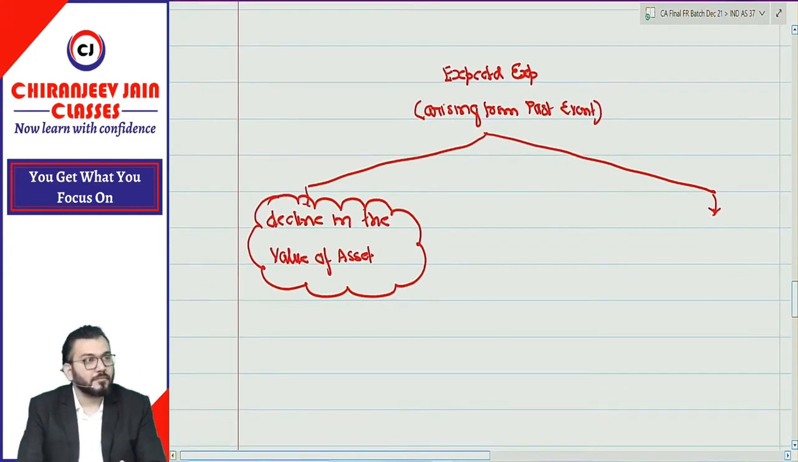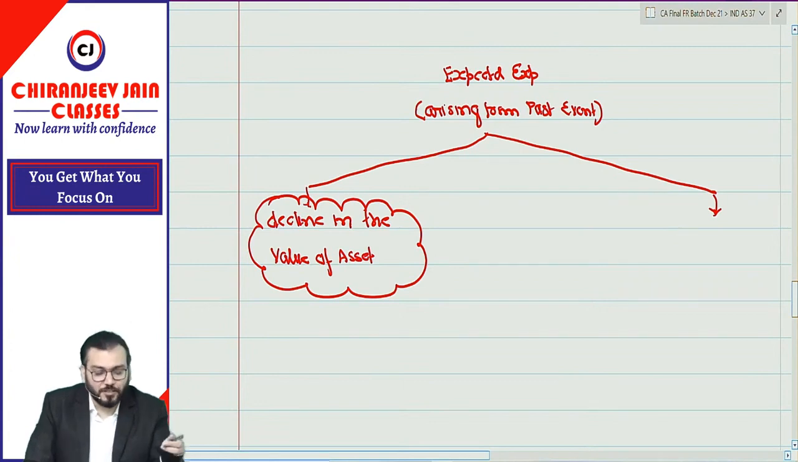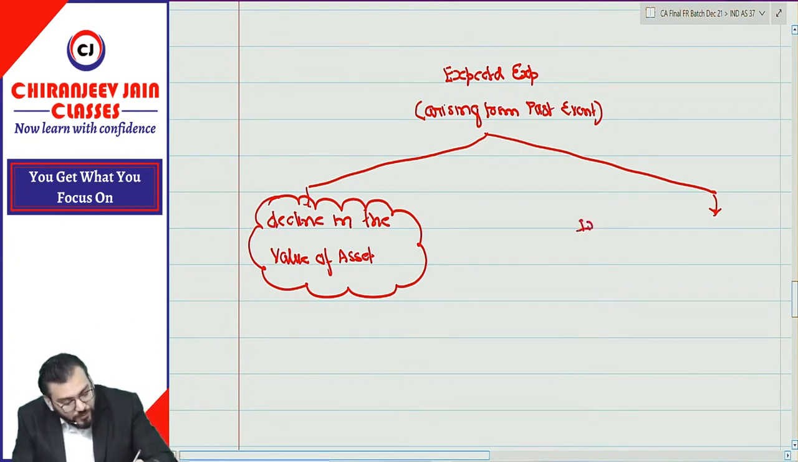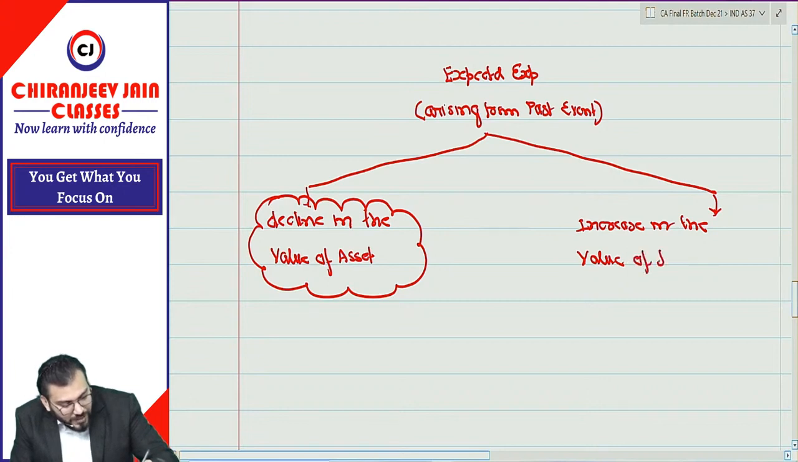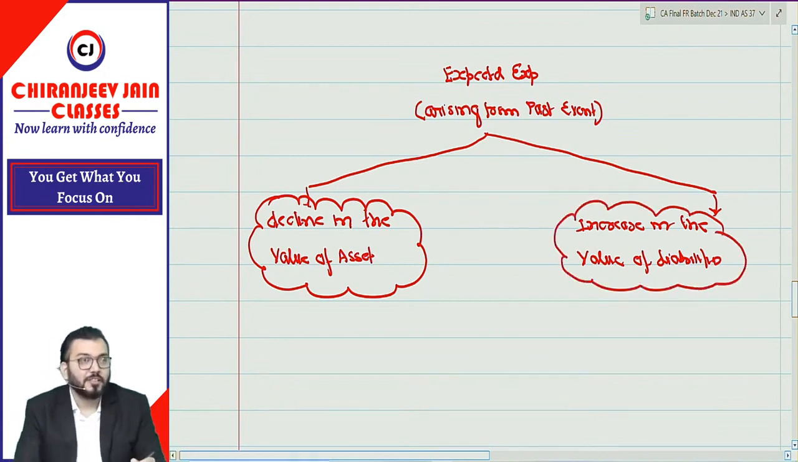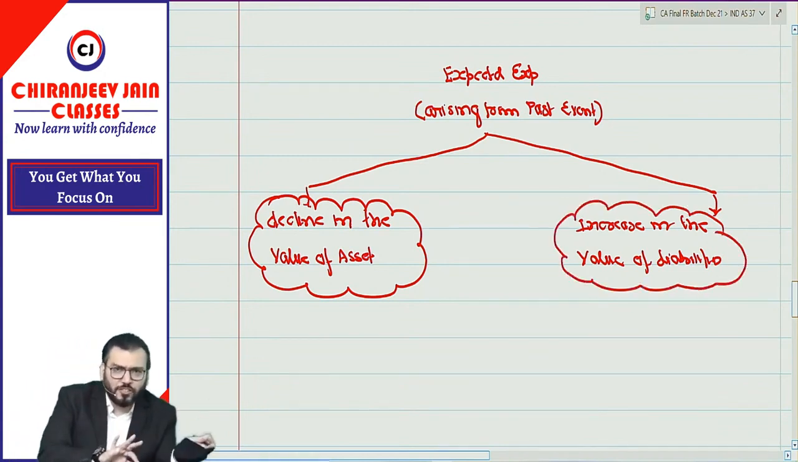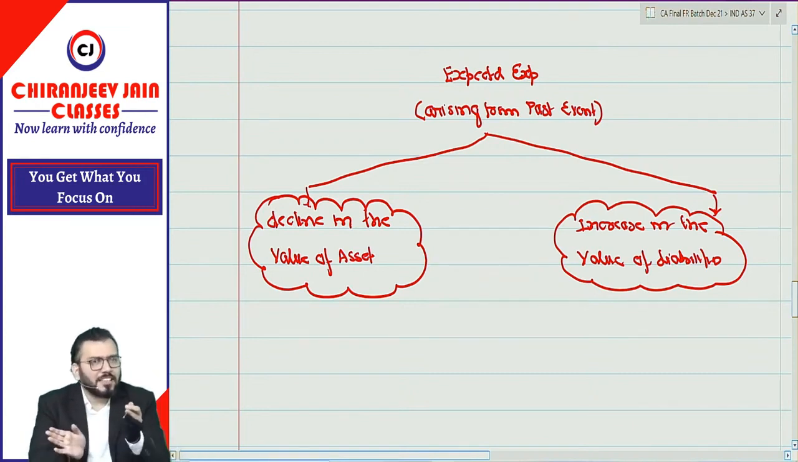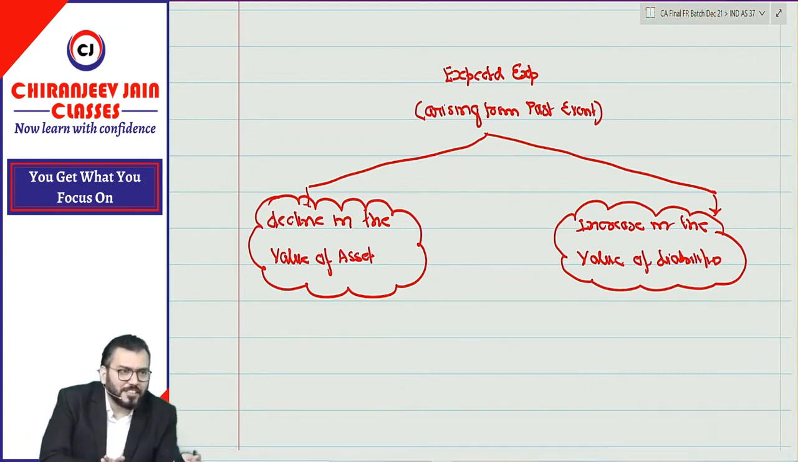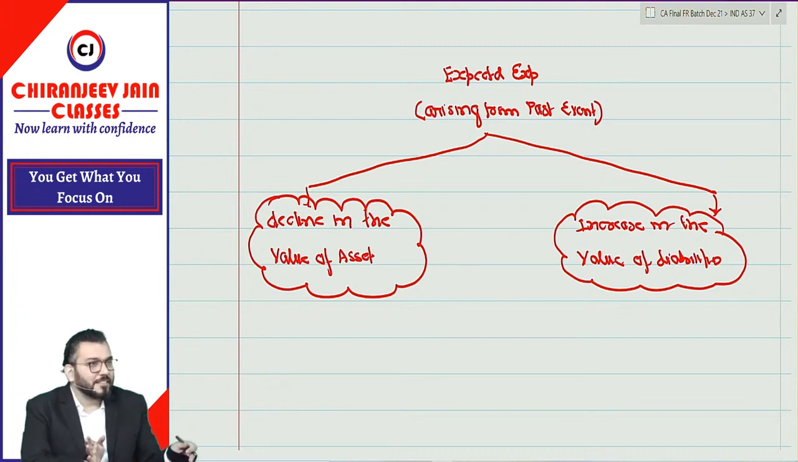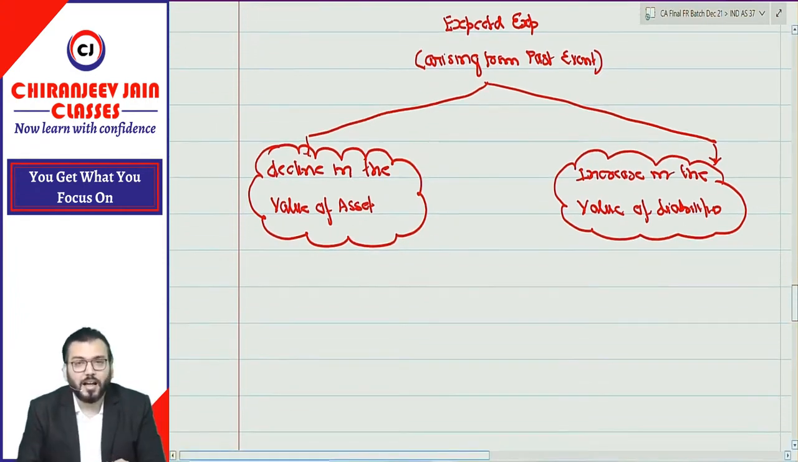Correct? One is decline in the value of asset and one is increase in the value of liabilities. Means this can be two possible reasons. Whatever expected expenses and losses due to past event, either that will be due to decline in the value of asset or increase in the value of liability. Correct? I hope you are getting me.